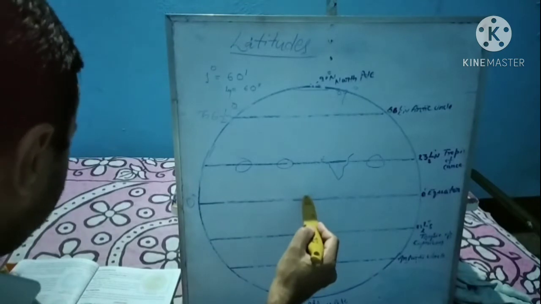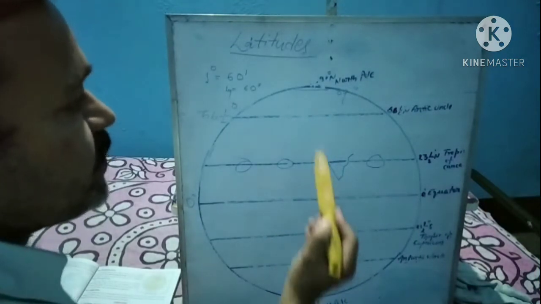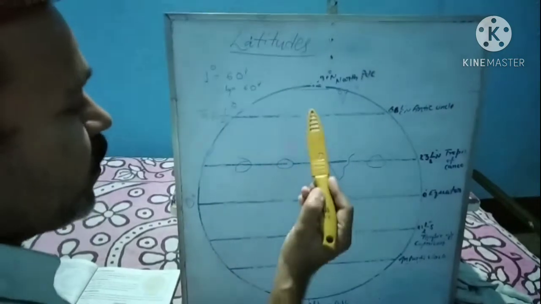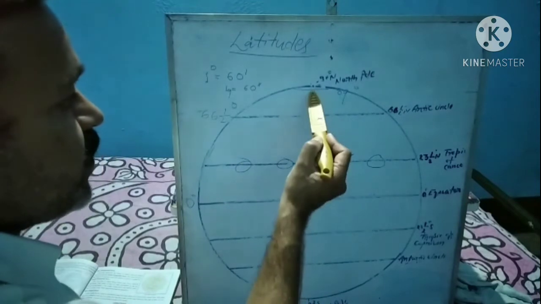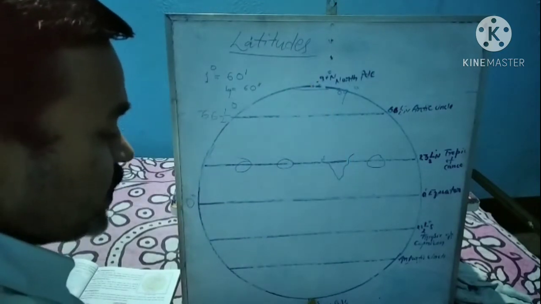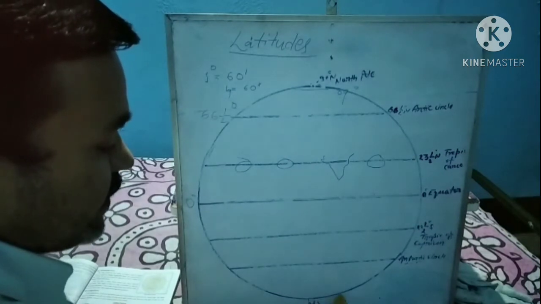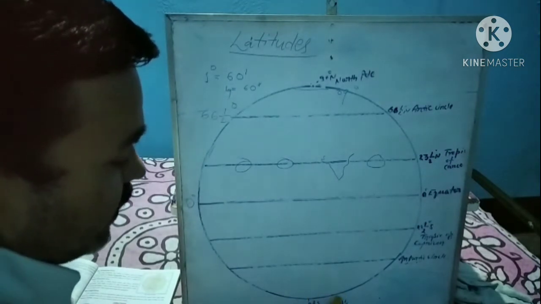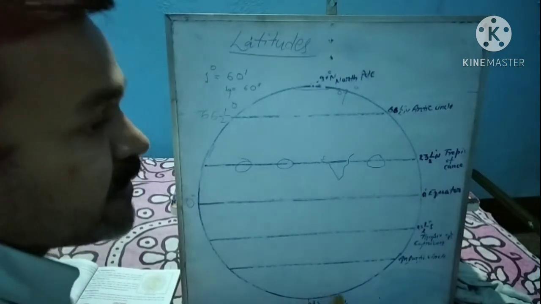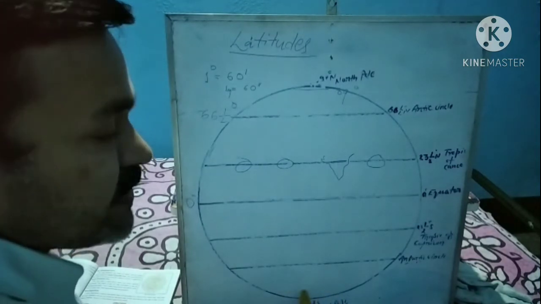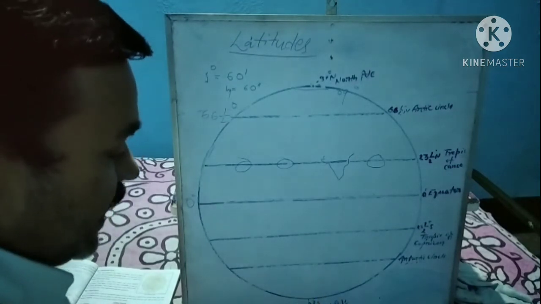Is that clear? Another thing is that the two poles are only points. Earlier I told you about the two poles, the North Pole and the South Pole. The North Pole is only a point and the South Pole is only a point. But below the 90 degree pole, there is a parallel of latitude. The name of that latitude is 89, below 89 is 88, and so on, decreasing and increasing in this way.